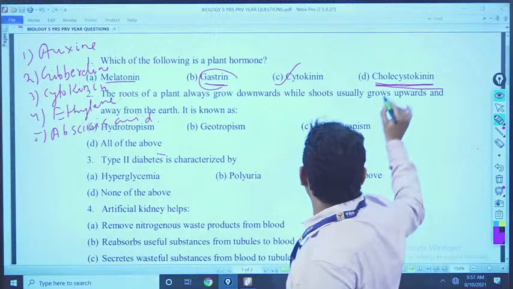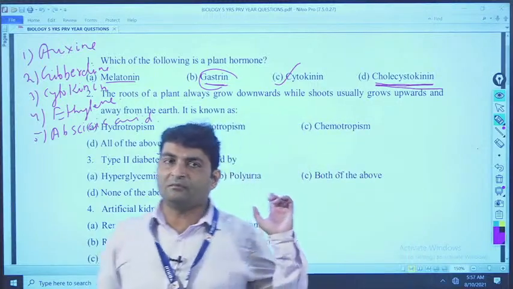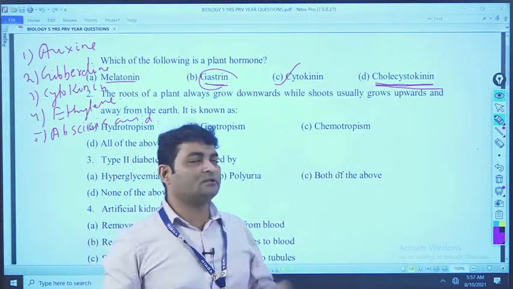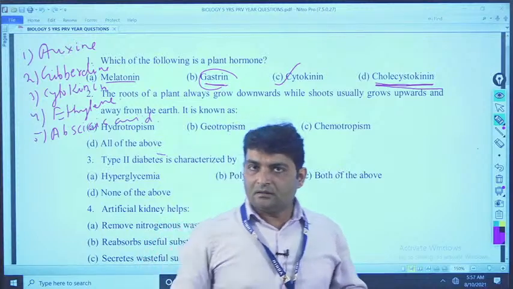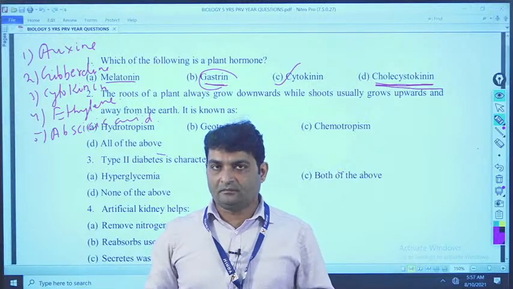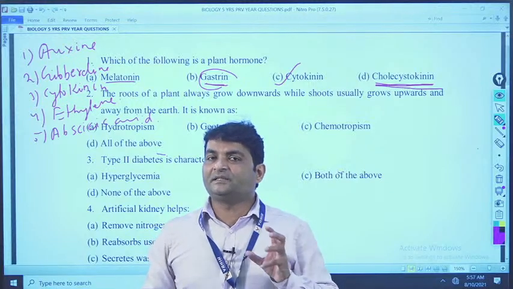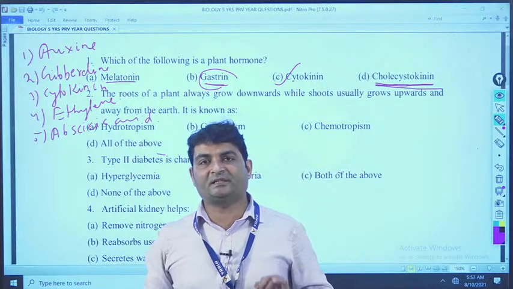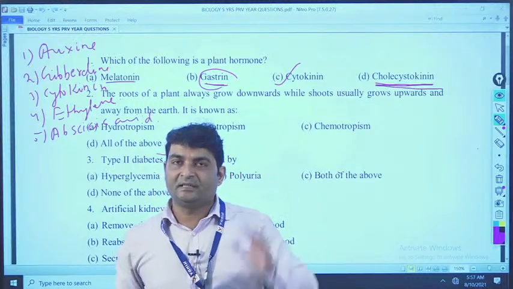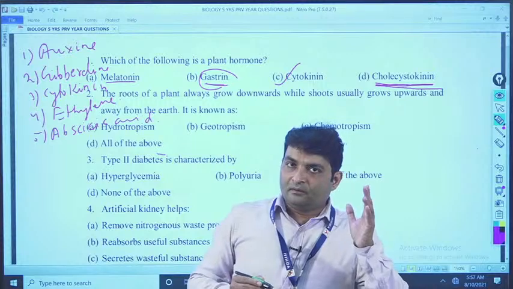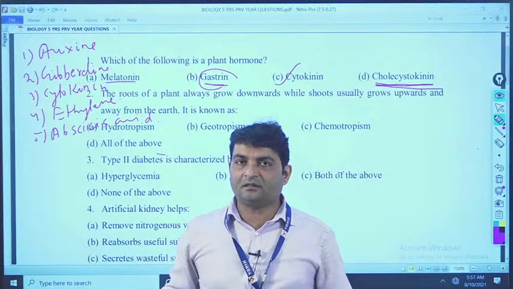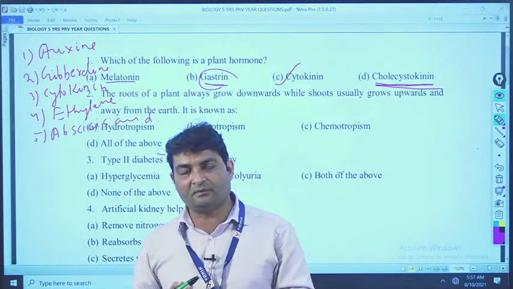Cholecystokinin, see, this is called cholecystokinin, that hormone is present in the duodenum. Duodenum is a part of the small intestine. What is the function of cholecystokinin? It contracts the gallbladder to secrete what? Bile. See, bile is an alkaline fluid that helps in emulsification of fat. Meaning what? Bigger molecule. See, one enzyme called lipase converts the fat molecule to fatty acid and glycerol. That is the definition of digestion, conversion of bigger molecules of nutrient to smaller molecules of nutrient.